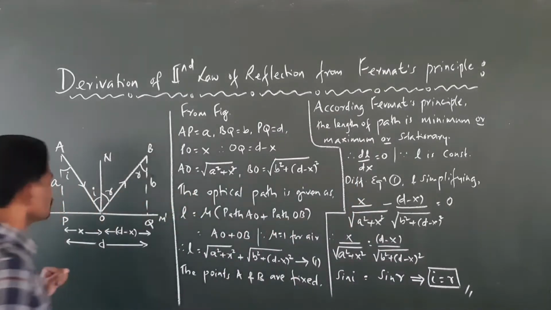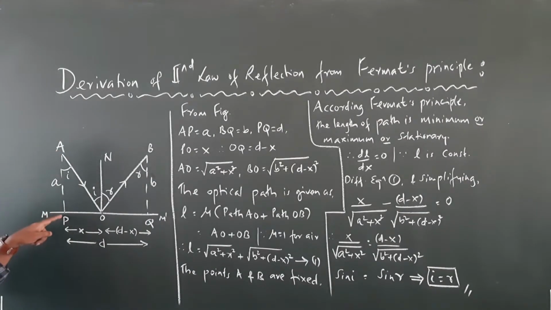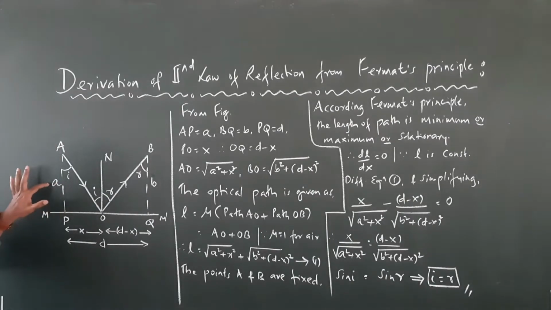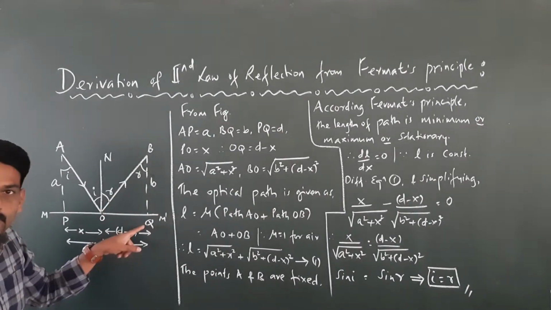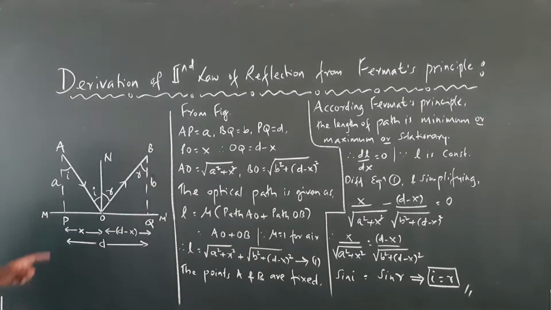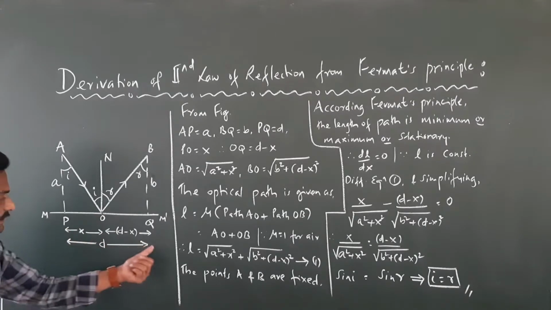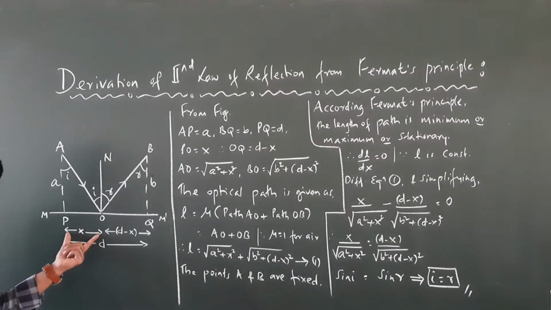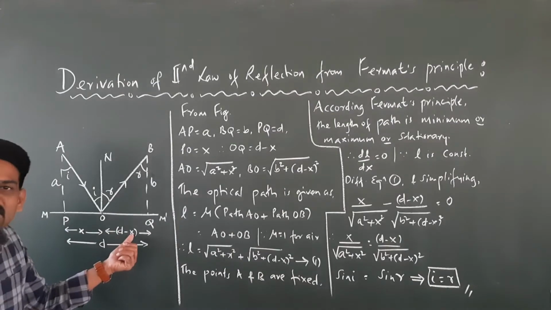For that, we draw a perpendicular from A to P, the length of which is taken as small a. Draw a perpendicular from B to Q, the length of which is taken as small b. Then the distance from P to Q is taken as small d, and the distance from P to O is taken as x. So the distance OQ is going to be d minus x.